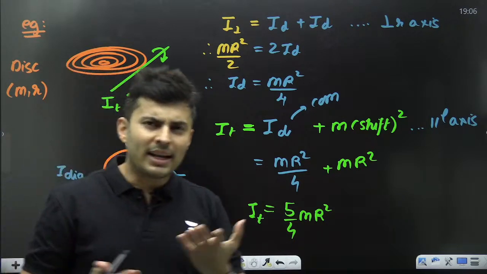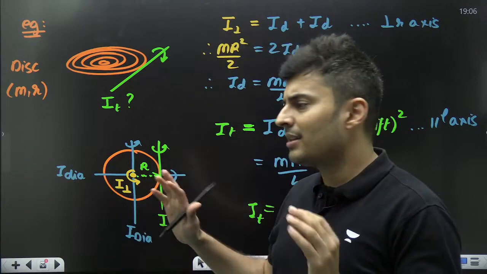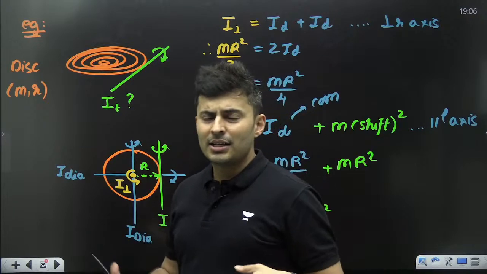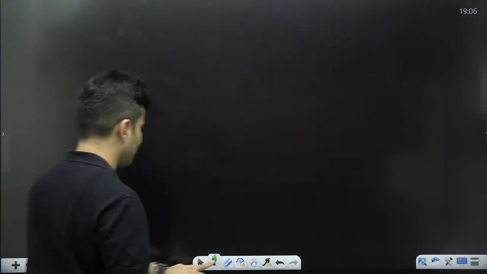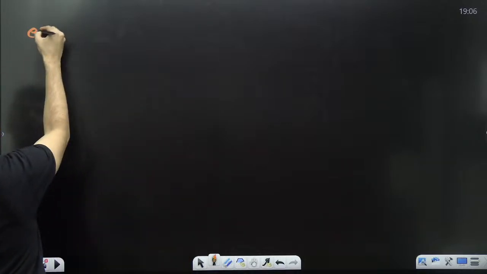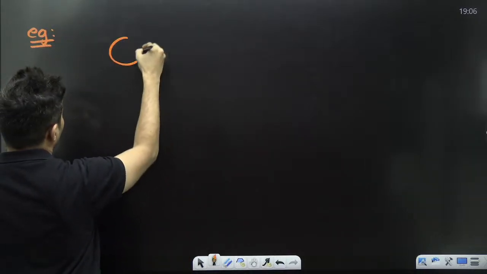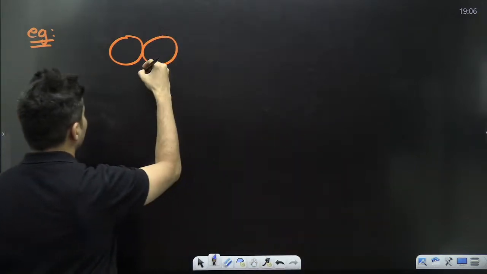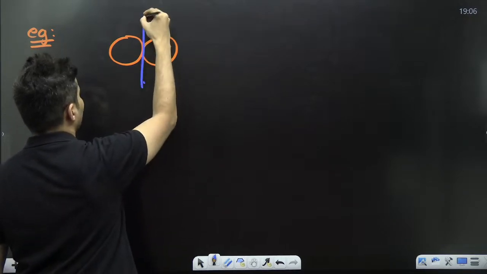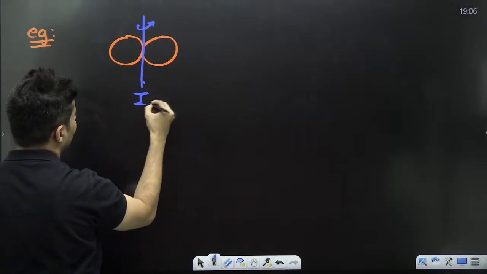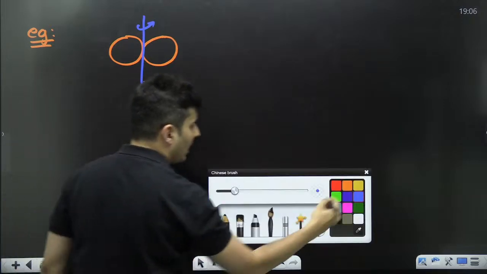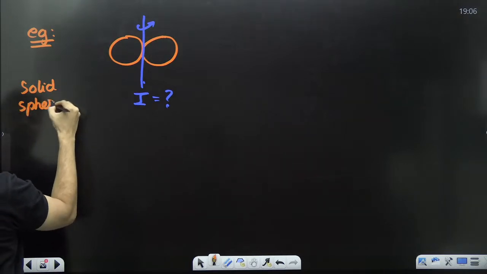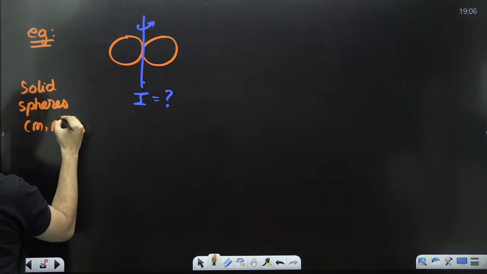So this is the variety of questions that you can get in the NEET examination, be it a disk, be it a ring. Sometimes you might be given a question like this, where there are just 2 spheres touching each other, and let's say the axis given is like this. The question will be, find the moment of inertia about this axis, and both of them are solid spheres of mass M and radius R.